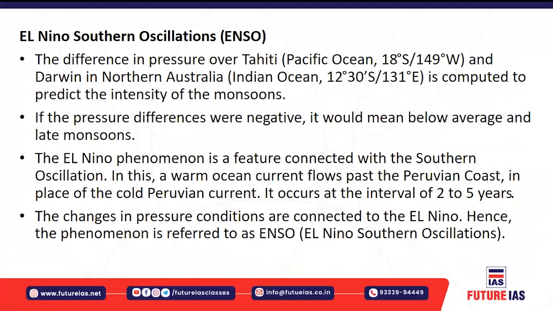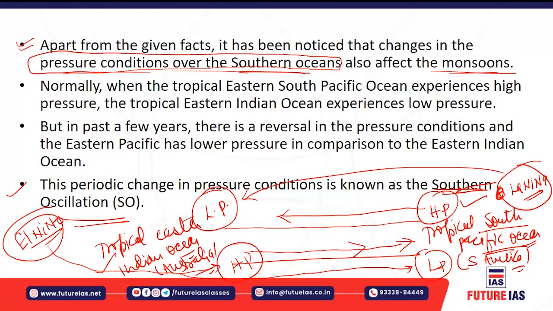So you will see the southern oscillation is something where the tropical South Pacific Ocean will have high pressure, right, and the tropical Eastern Indian Ocean will have low pressure. This condition would amount to good rainfall on the Indian subcontinent. Okay, and when this reversal happens, that means on the tropical Eastern Indian Ocean you will have very high pressure, and the tropical South Pacific Ocean you will have low pressure. With the movement of the wind from high pressure to low pressure, you will have differential changes in the pressure condition, and these periodic changes in the pressure condition are explained in the form of southern oscillations.